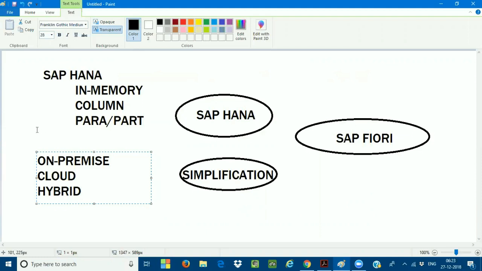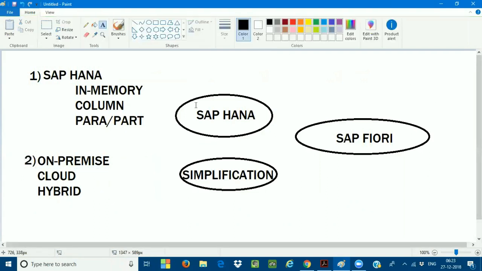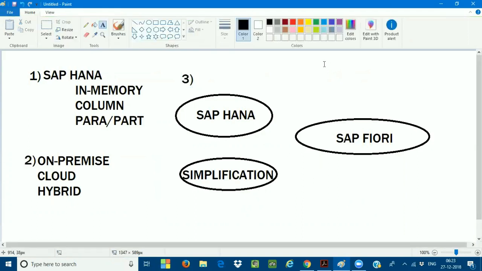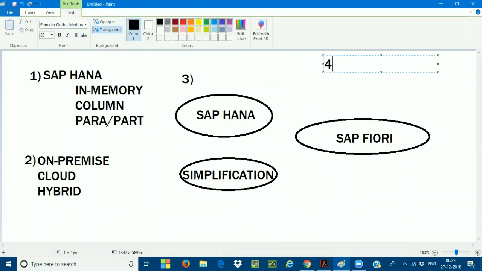And this is the second part we discussed. This is chapter number 1 we have done, and this is chapter number 2 we have done, and this is chapter number 3. All these three come under chapter number 3. And chapter number 4 consists of the transition scenarios we have discussed.